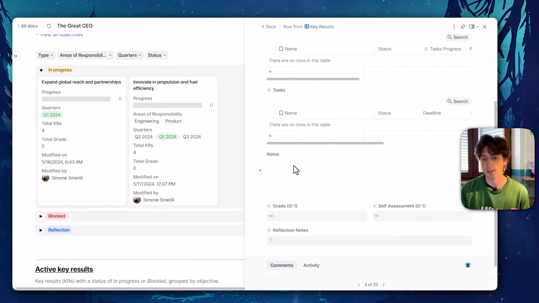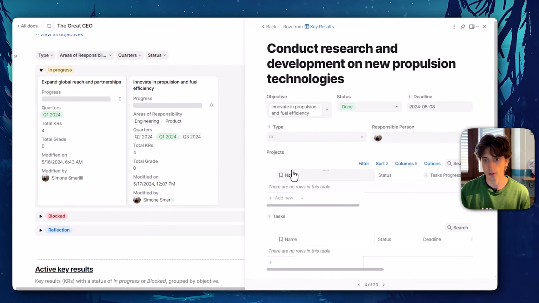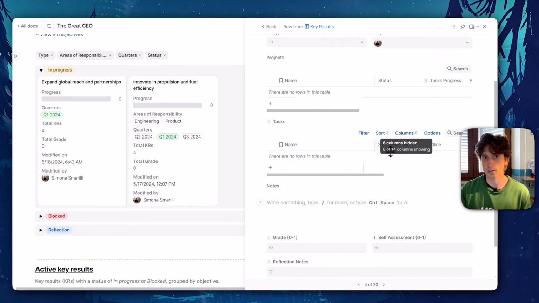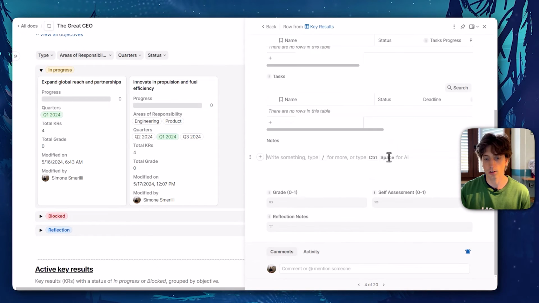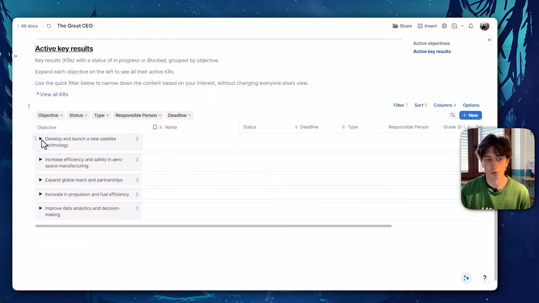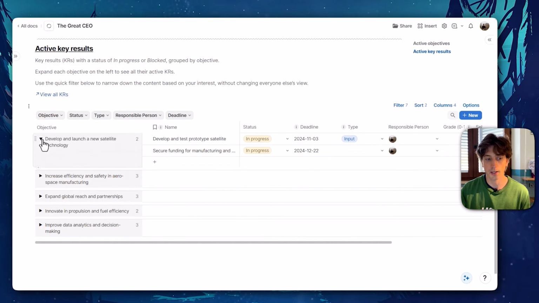And that can be done in the notes section, for example, defining exactly what it means to achieve this key result. What does research and development mean? How much research needs to be done? What is the outcome of that research? So all these things will need to be defined very carefully by the responsible person or by the person setting up this key result in the first place, so that the responsible person will know exactly when this key result is achieved or not achieved, and the grade can reflect that precision. Finally, the active key results view shows all the key results grouped by objective.